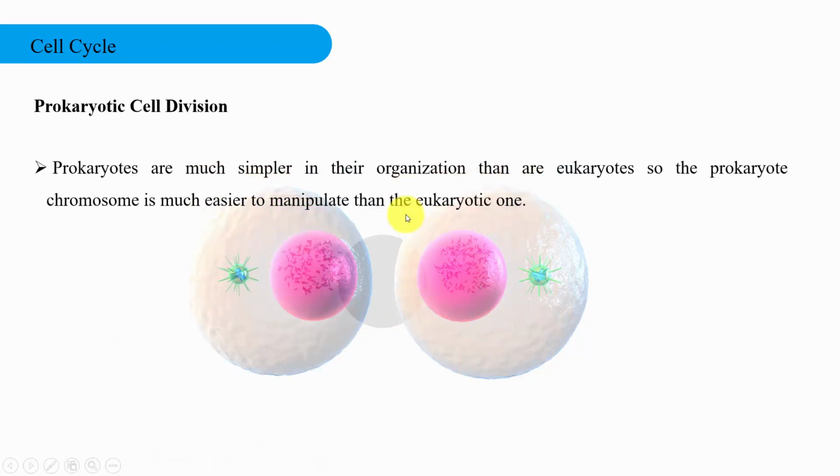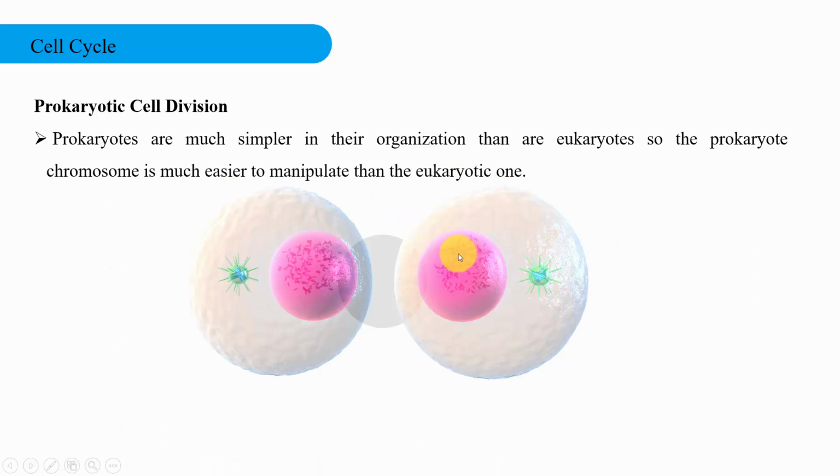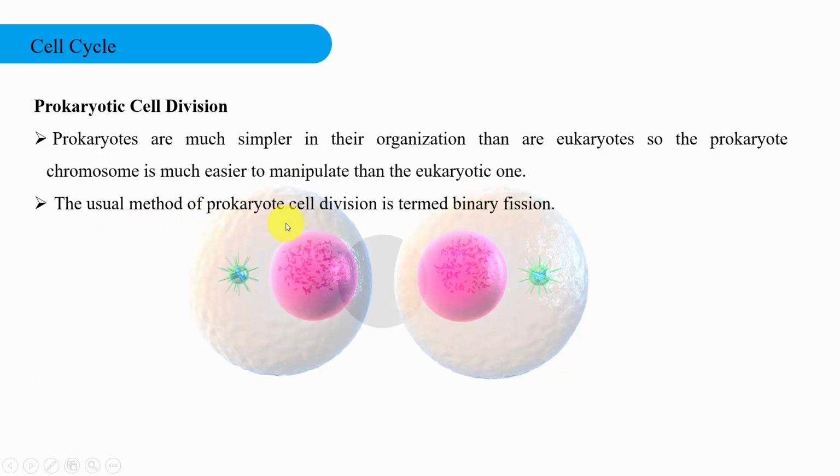In case of prokaryotic cell division, as we have already discussed a few parts, that is B, C, D, these 4 parts, cell division is divided into these 4 parts. Prokaryotes are much simpler in their organization than eukaryotes. So the prokaryote chromosome is much easier to manipulate than the eukaryotic one. The usual method of prokaryotic cell division is termed binary fission.